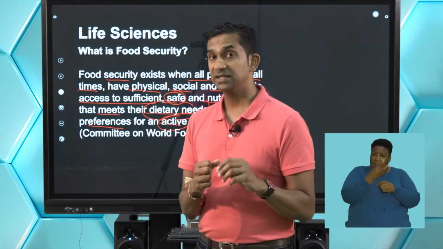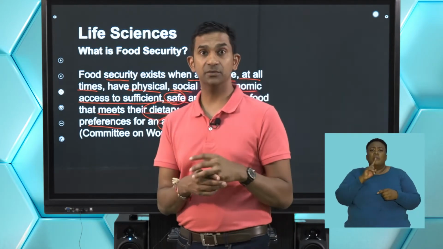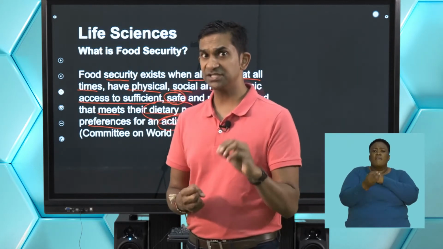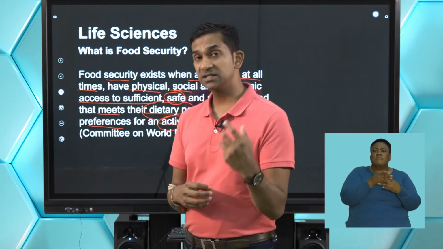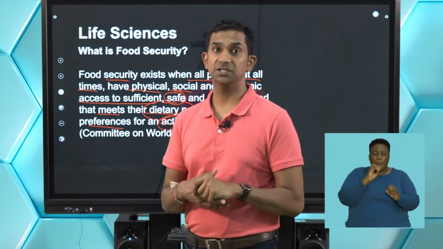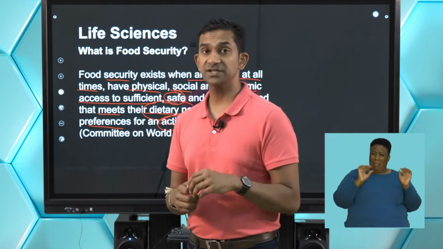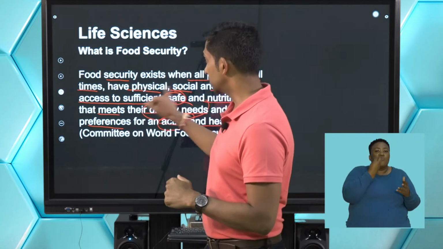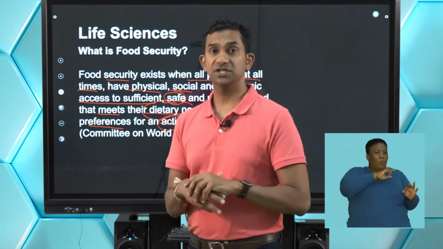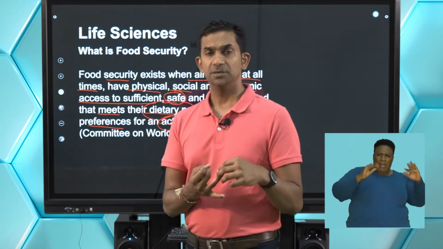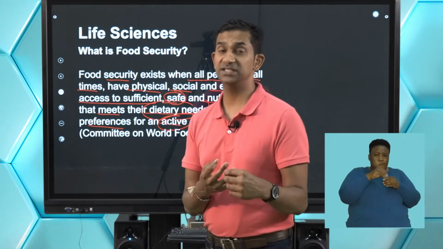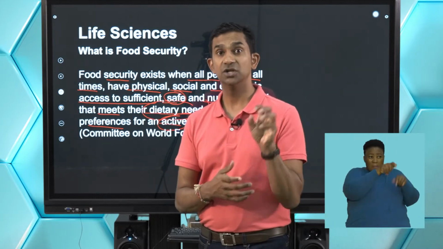And we often see that in the context of a country like Africa, we see some countries that have a high production of maize, but these populations lack access to proteins, fish and meat. And so you find there are certain malnutrition disorders that appear in these populations. So we say that that is a country that is affected by food insecurity because it does not meet the requirements of food security in terms of balanced diet, meeting the nutritious requirements of that population, as well as the affordability and accessibility of the food to that population.